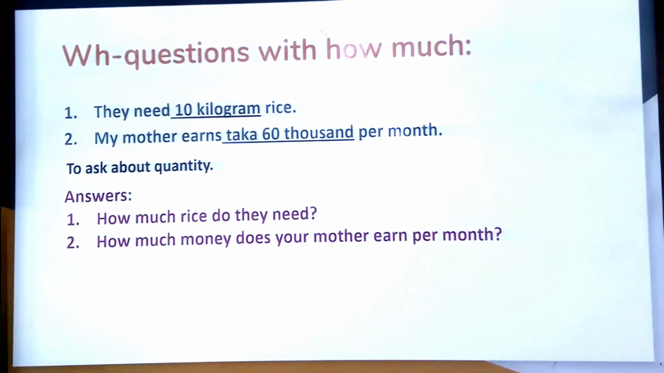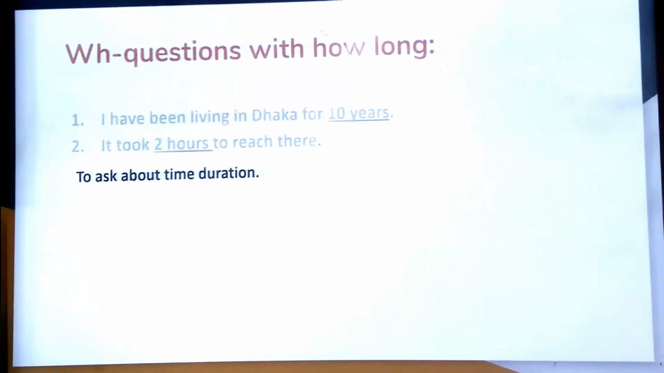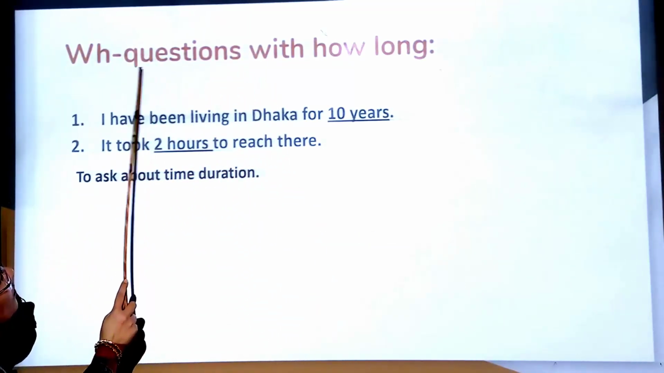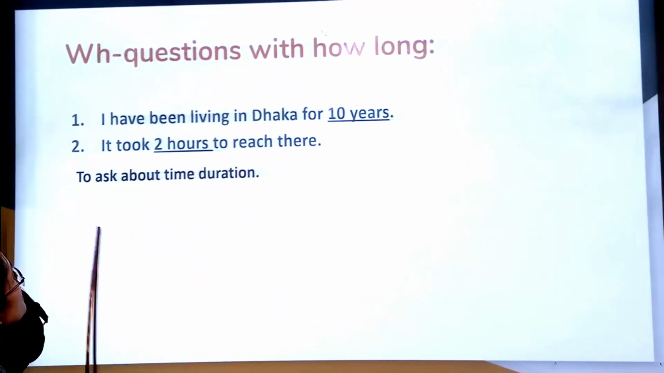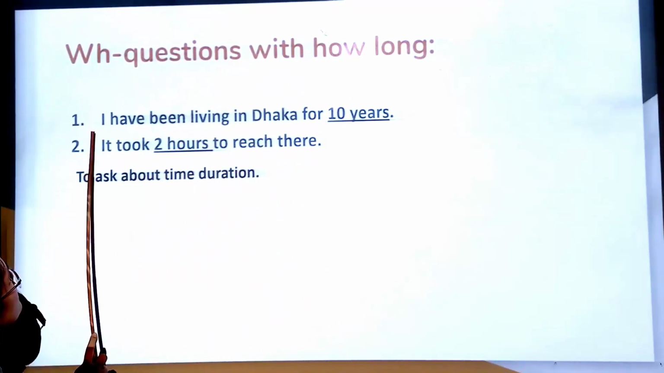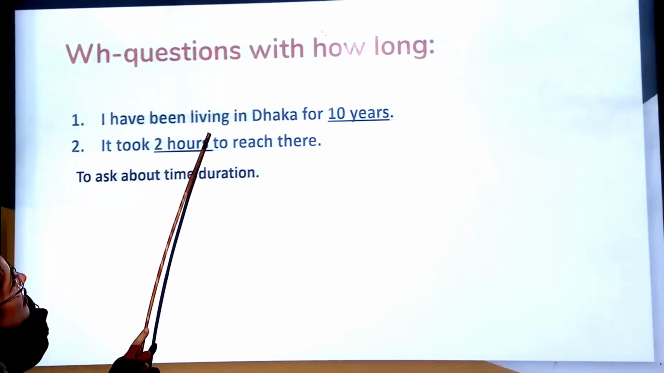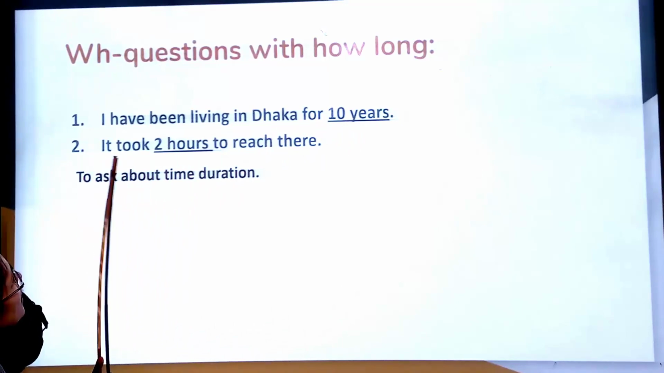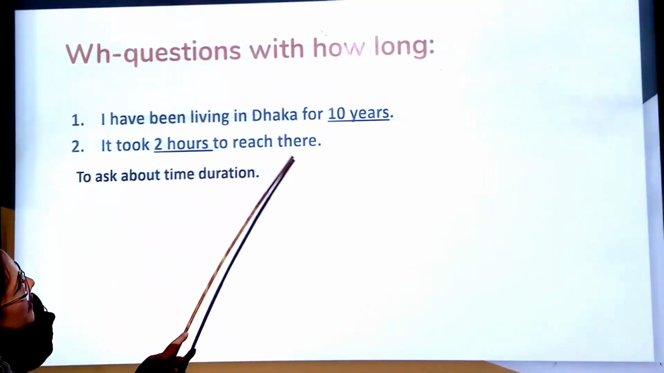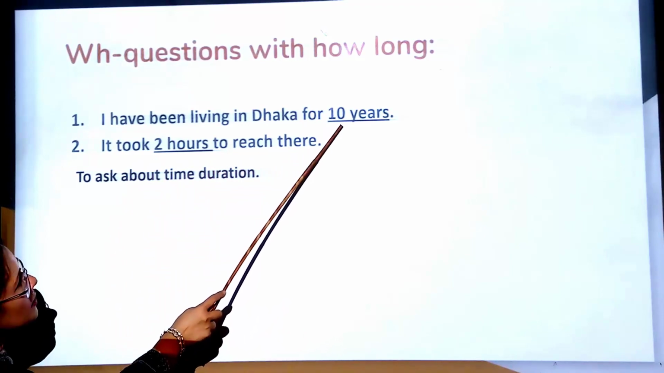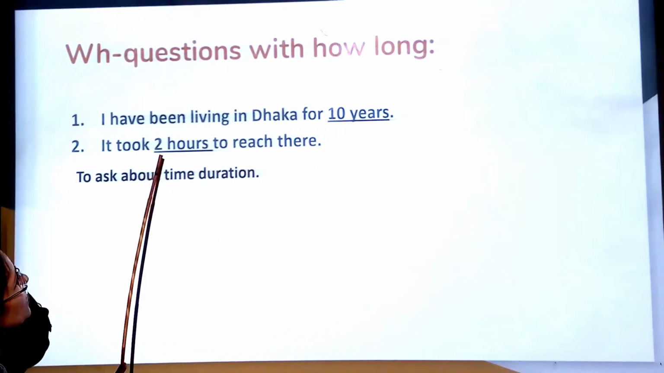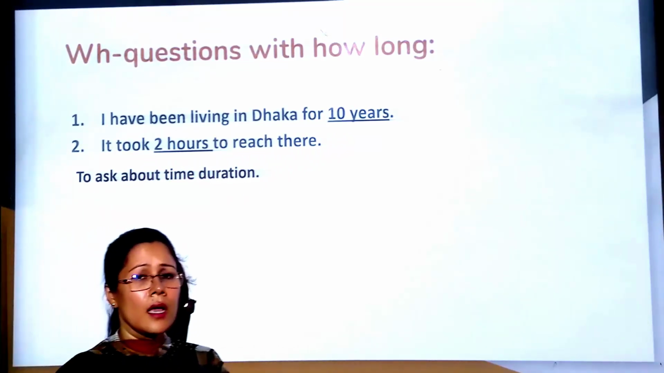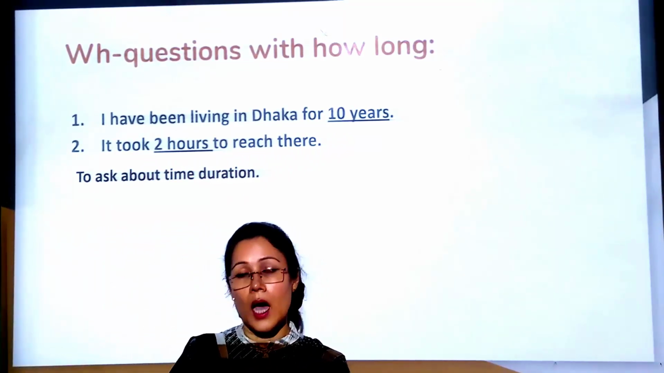Now, let us proceed for another WH question word. How long? We will make WH question with how long, dear student. Now, look at the sentences. Number 1, I have been living in Dhaka for 10 years. Number 2, it took 2 hours to reach there. In number 1, underlined word 10 years. In number 2, 2 hours. So, dear student, to ask about time duration, we will use how long.